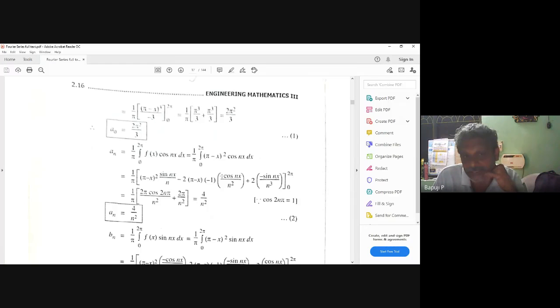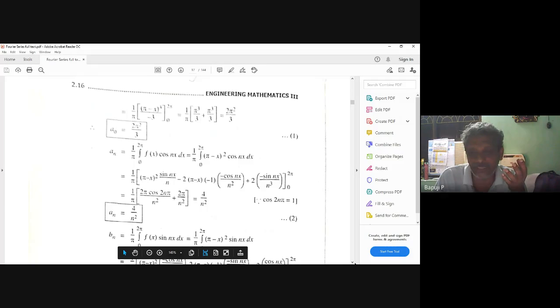Totally how many minuses? Here already 3 minuses. Four. In lower limit 1 minus will come or not? 3 plus 1 is 4. 4 minuses means the total output is what? Minus into minus into minus into minus, 4 times, means plus. So that's why this is plus. Think logically, don't do it blindly. It's very dangerous. It's math, not history. Now you can apply cos 2n pi is plus 1. Then write 2n pi, this is 1, 4 by n square. Similarly, go for b_n. I think b_n is 0.